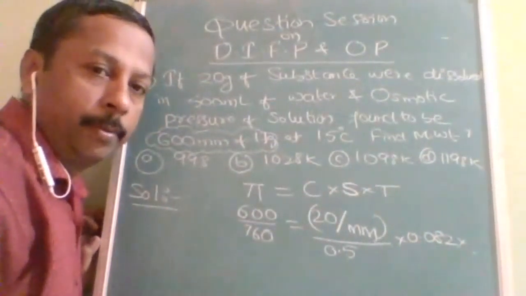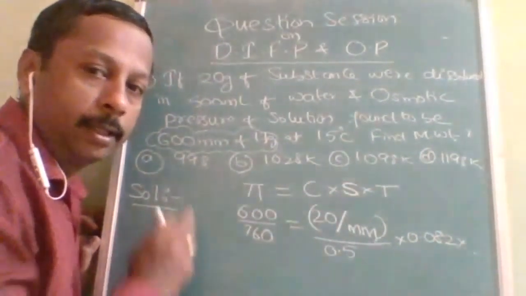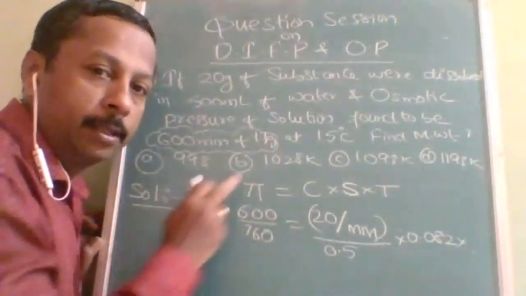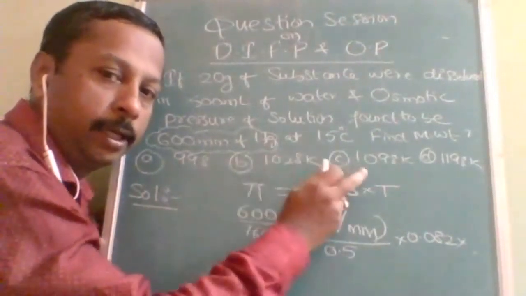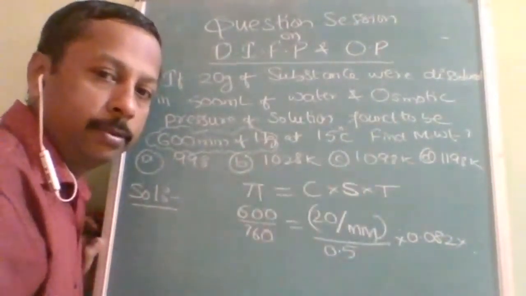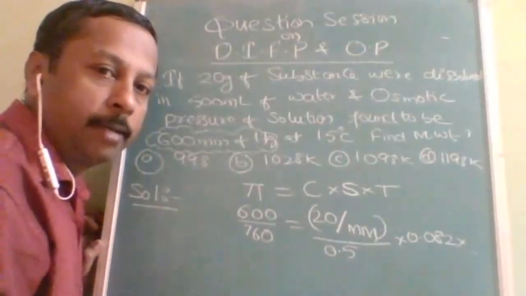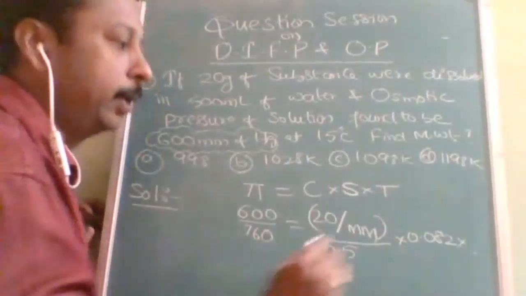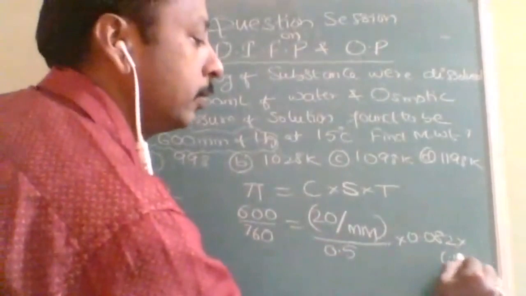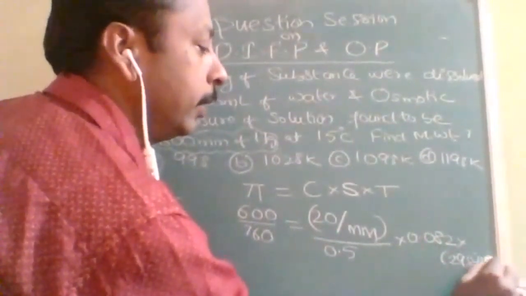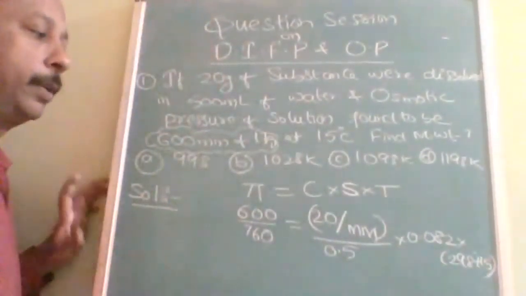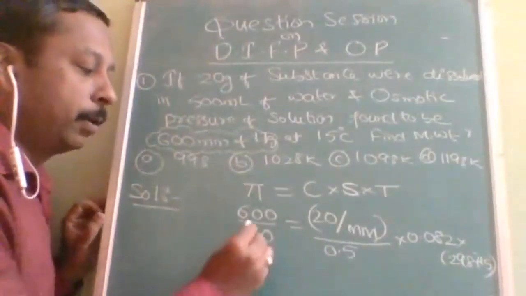You may get a nearby answer, and the options are not very near each other: 1000, 2898, 1198, so a lot of difference is there. And temperature must be converted into Kelvin, so this is 298 plus 15.